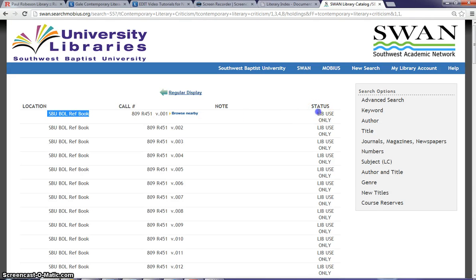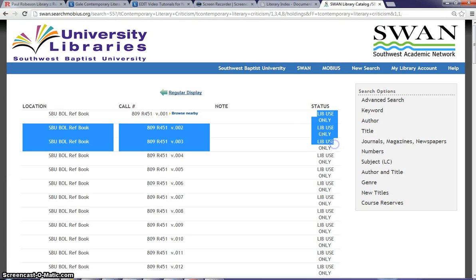Also, this indicates that it's for library use only, so books contained in this specific collection, the reference collection, can't be checked out. If you have any questions, though, again, about the literary index or locating books referenced there, feel free, again, to contact your personal librarian.